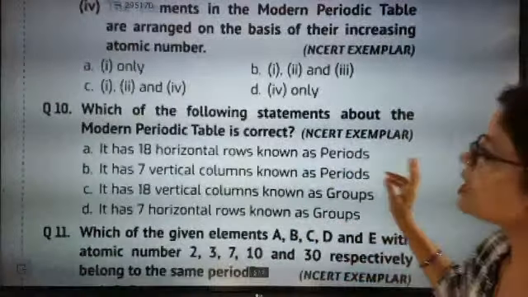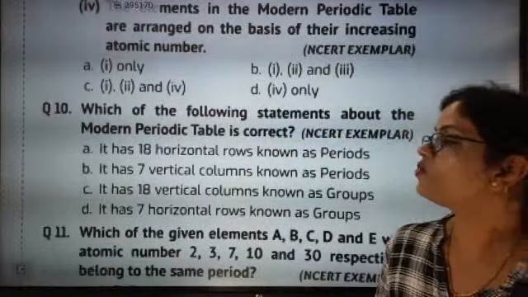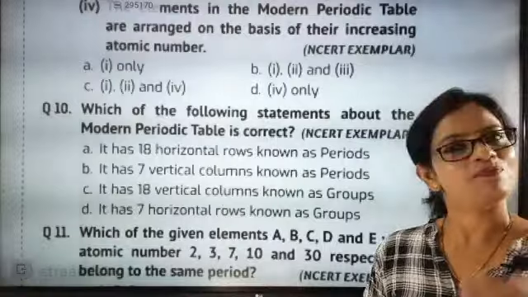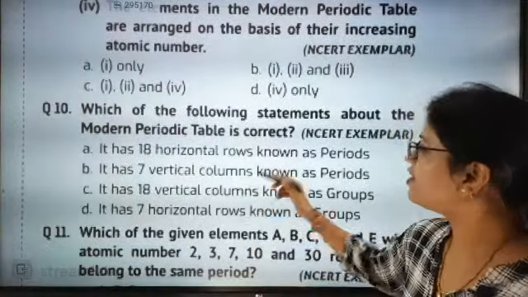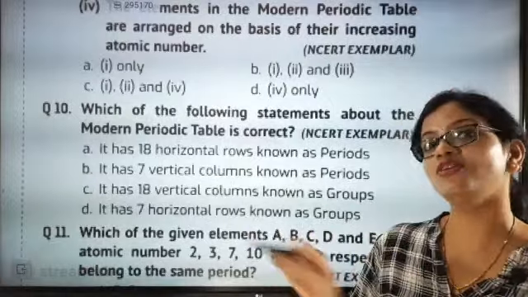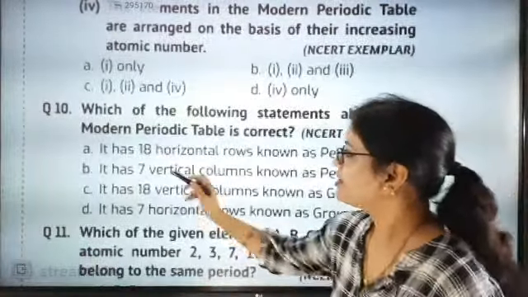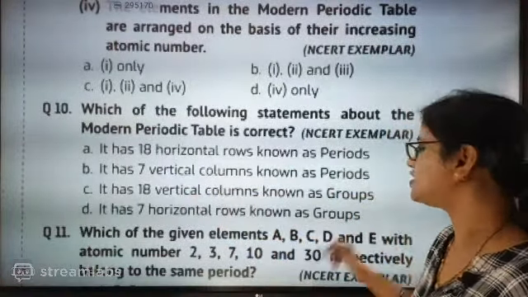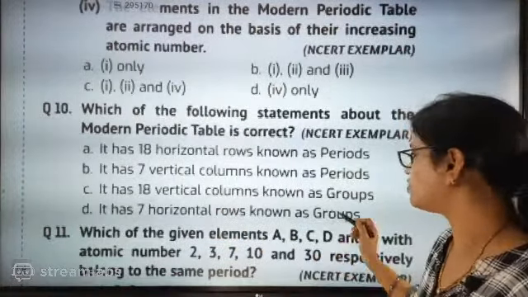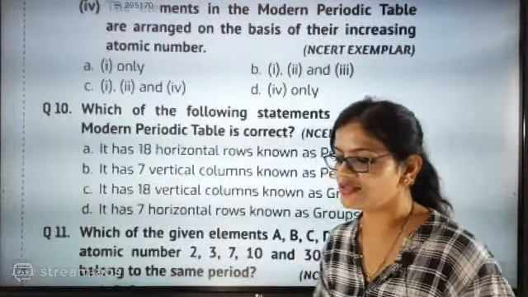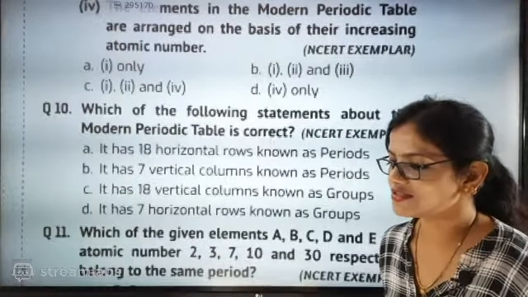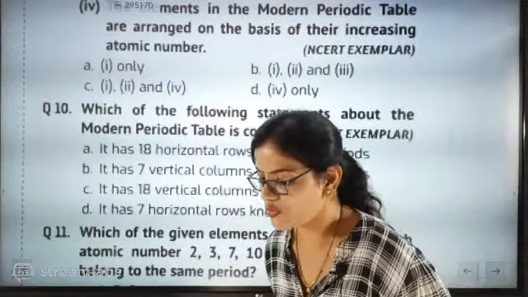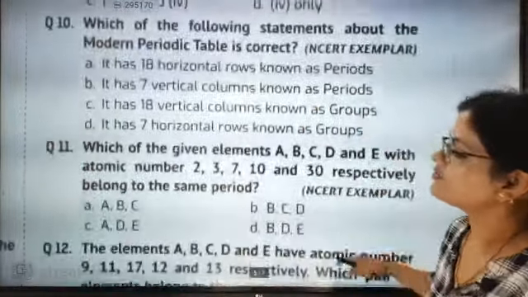Which of the following statements about the modern periodic table is correct? It has 18 horizontal rows called periods. It has 7 vertical columns called periods. It has 18 vertical columns known as groups. It has 7 horizontal rows known as groups. C is the correct answer. Yes, it is having 18 groups, and that too vertical. Okay, shall we go for the next question please?